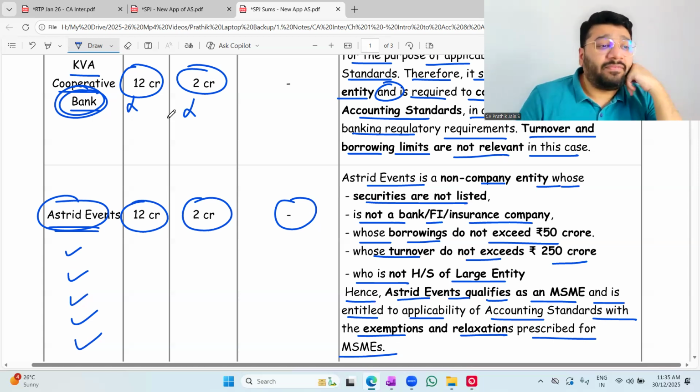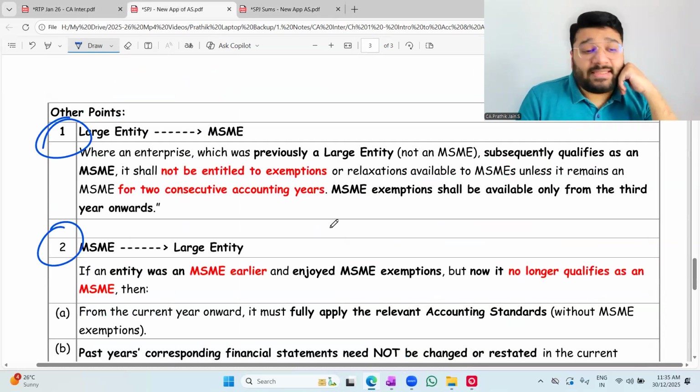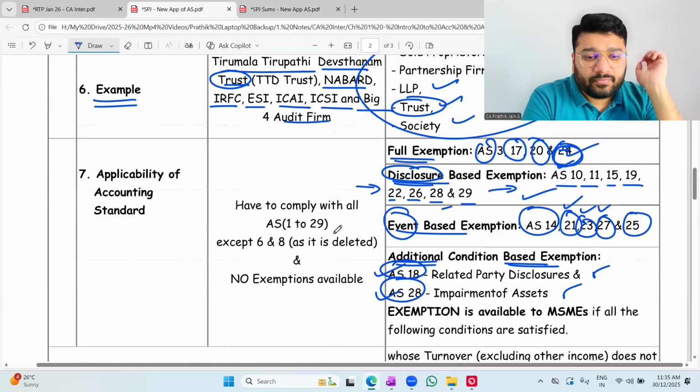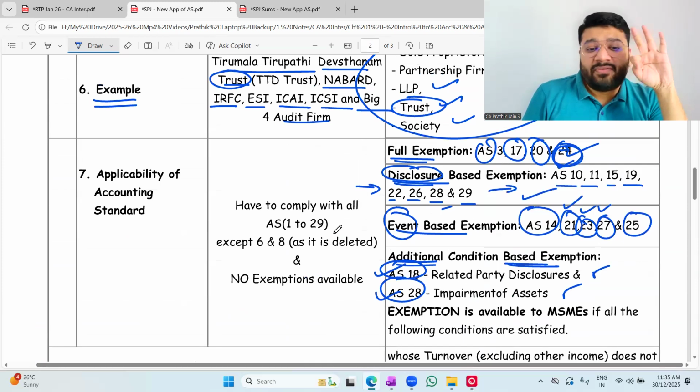Then we have disclosure-based exemption. Now, it is difficult to remember, but eventually I have to remember, no doubt. AS 10, 11, 15, 19, 22, 26, 28, 29.